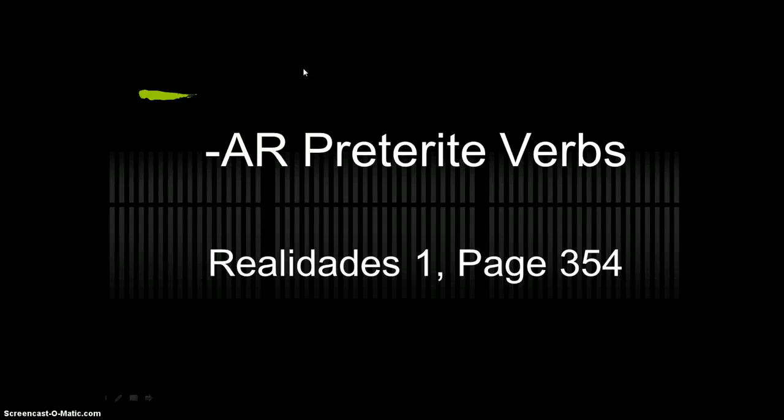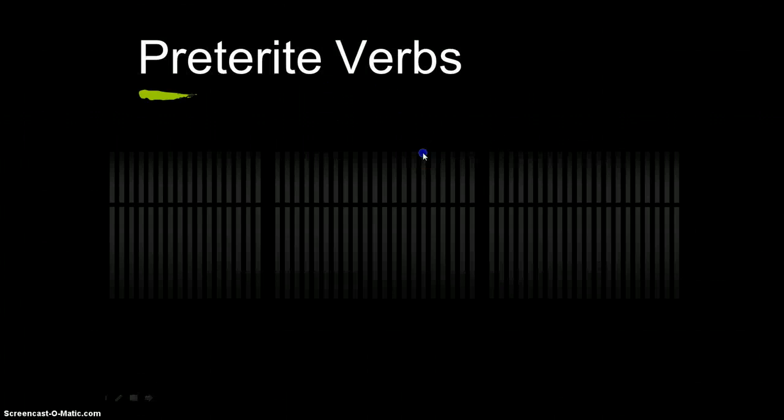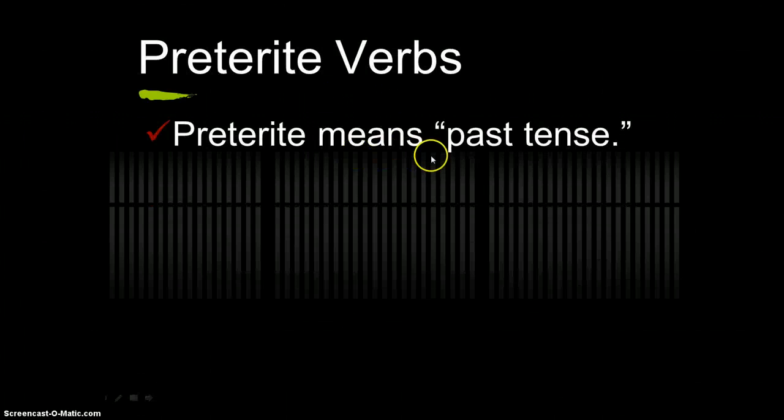Today we are going to learn AR preterite verbs. We're only going to learn the regular preterite endings for AR, ER, and IR verbs. First, let's start with AR preterite verbs. A preterite means past tense.